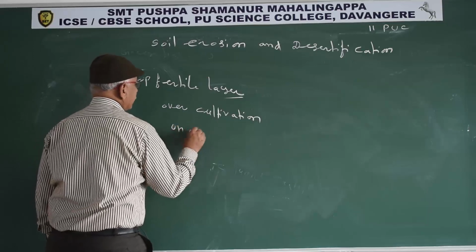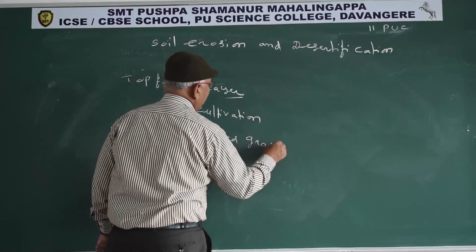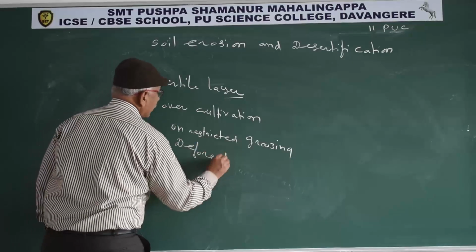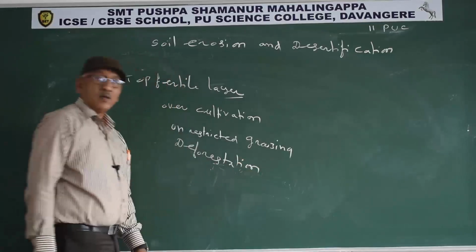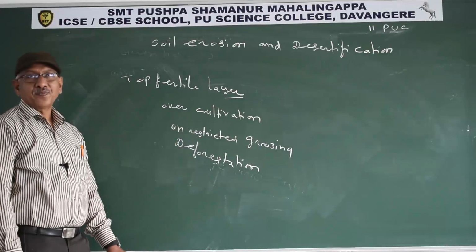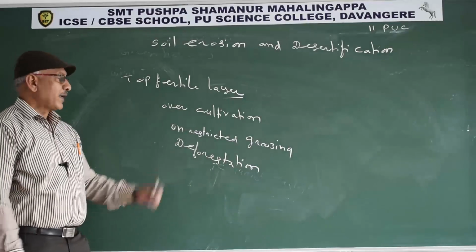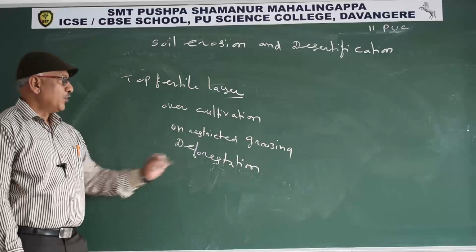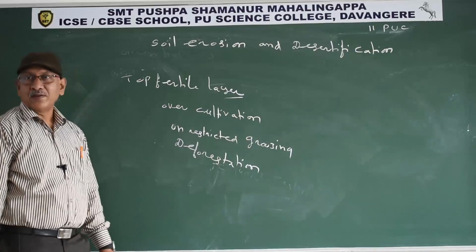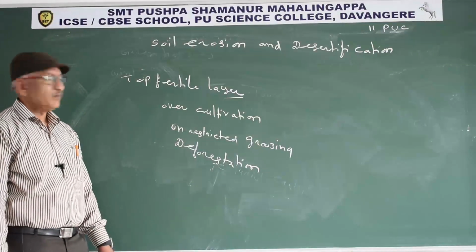Unrestricted grazing, deforestation, cutting the trees, clearing the area for construction of houses, cattle ranching, sheds to accommodate the cattle, or human dwellings, or converting land into cropland to provide food to the growing human population.